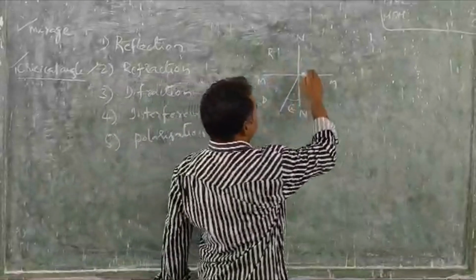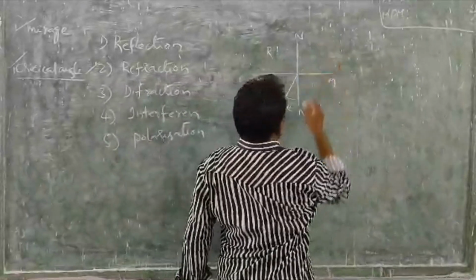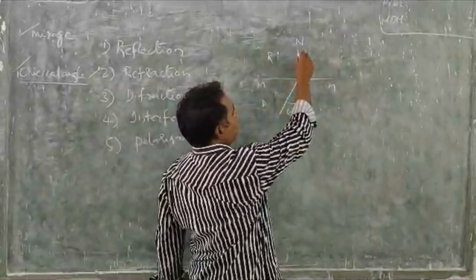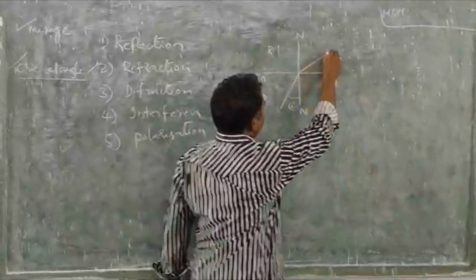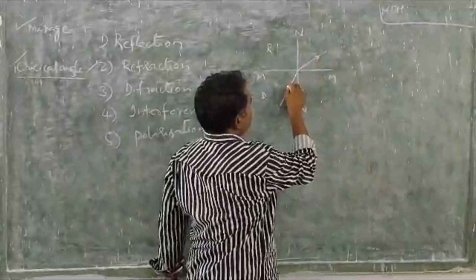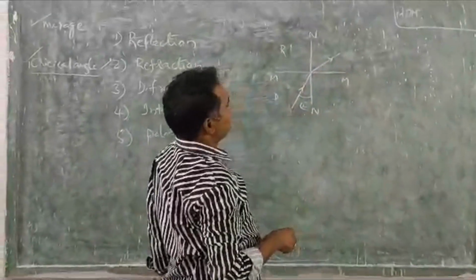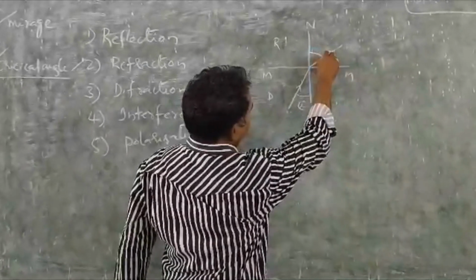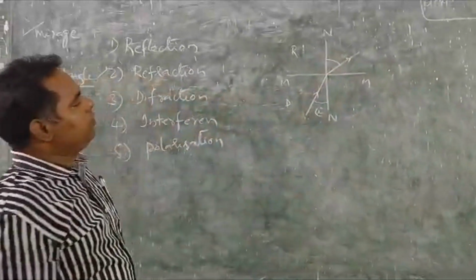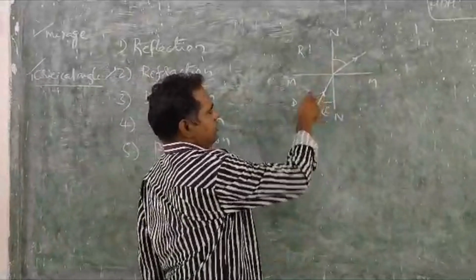Now this is the actual path from the denser medium to the rarer medium, so that it moves away from the normal. This is the angle of incidence, and this is the angle of refraction. It may be somewhat more than the angle of incidence.